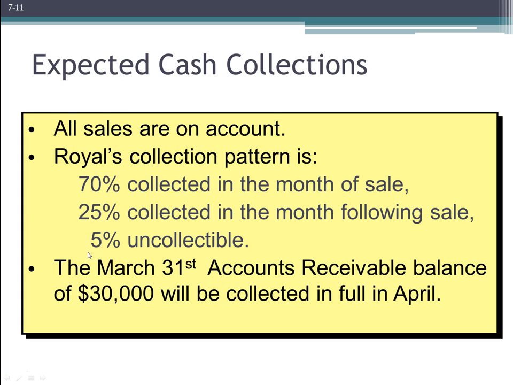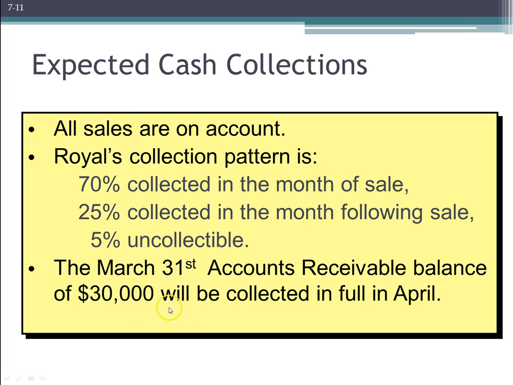We have some amount of bad debts. And then another thing for us to assume is that on March 31st, the day before our quarter begins, right, April 1st, our accounts receivable balance is $30,000, and we expect to collect all of that in full in April.